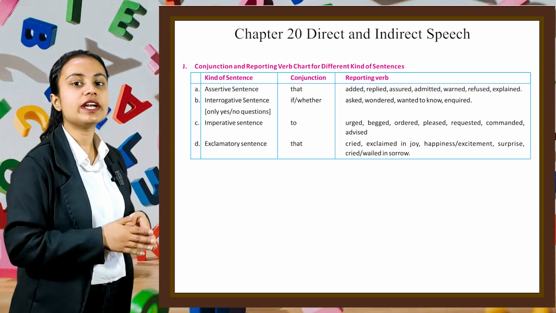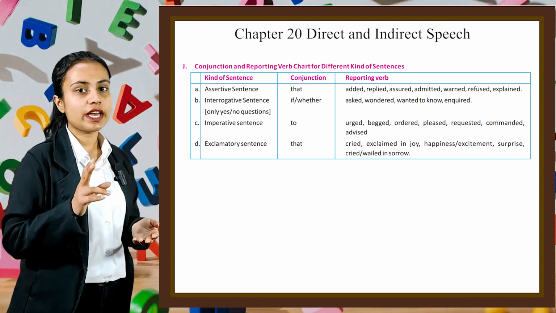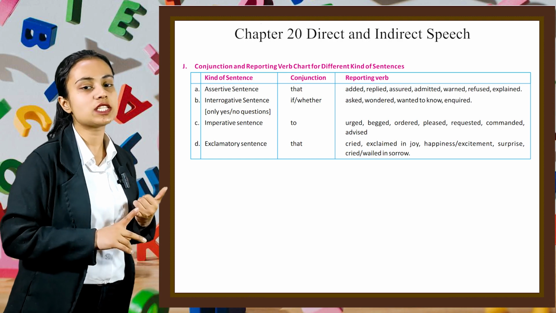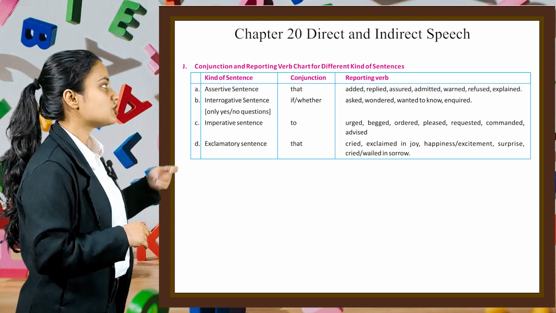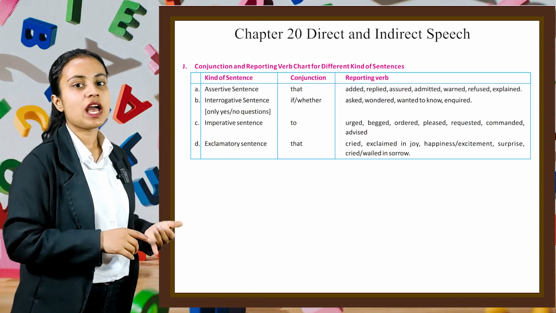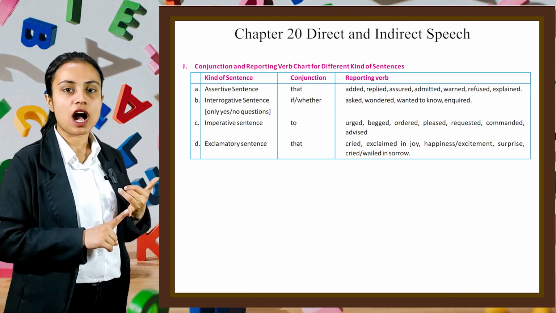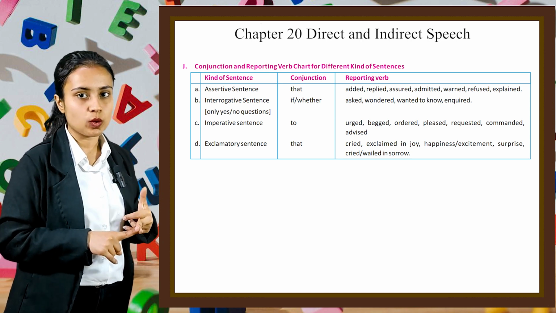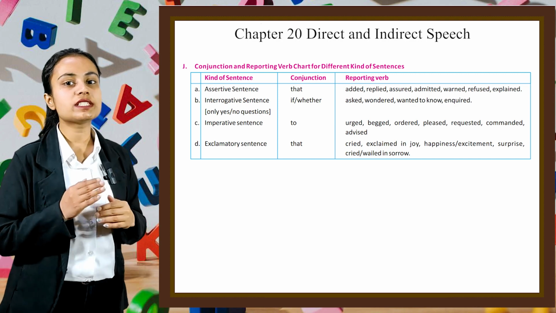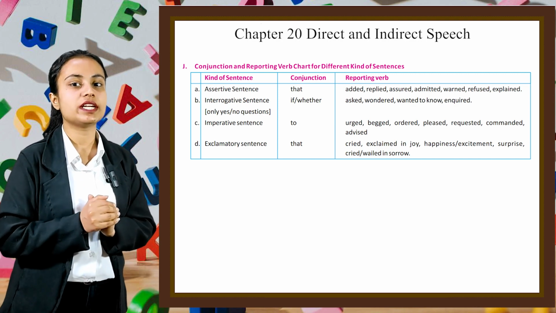Similarly, if we have interrogative sentences, here we are only talking about the yes-no question, we can use the conjunction if or whether, and reporting verbs can be asked, wondered, wanted to know, inquired. Now the next type of sentence is the imperative sentence.